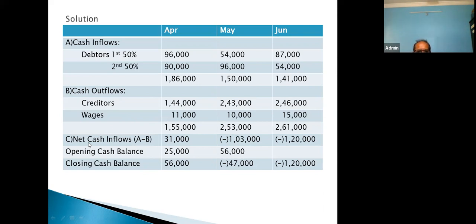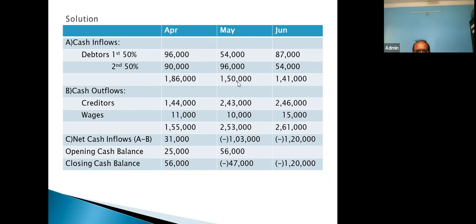Now, in order to calculate the net cash inflow, the company has total cash inflow of 1,50,000. Am I correct? Yes. In the month of May, from this cash inflow of 1,50,000, the company is paying cash outflow of 2,53,000. So it is a negative amount, because inflow is lower and outflow is higher. Let it be, but at least the company will come to know that they have to arrange extra cash by way of bank overdraft.